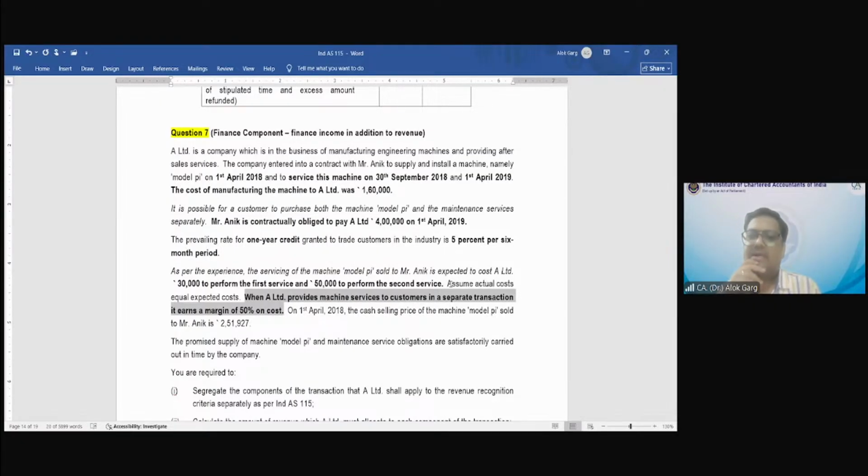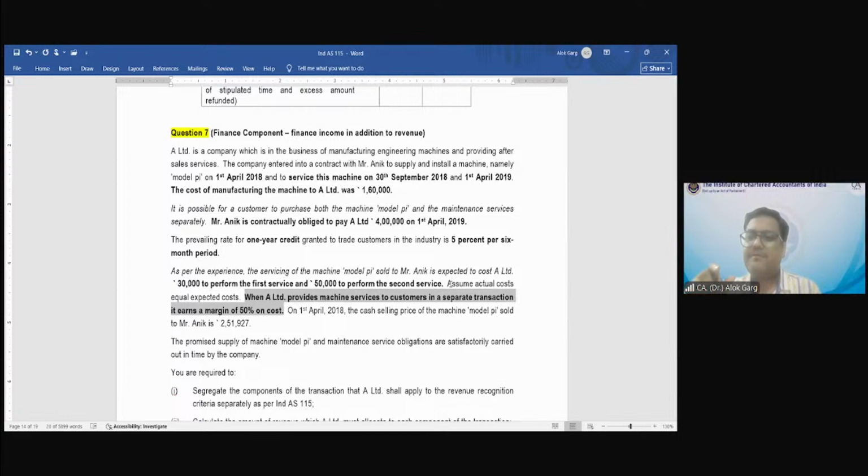See, the total transaction price is 4 lakh rupees. And for the total transaction price, there are 4 performance obligations. The first one is sale of machine. The second one is first service. The third one is second service, right? And the fourth one is finance income. Means this company is also funding the customer, and hence the finance income is also there. For finance income, a 5% rate per 6 months is given.